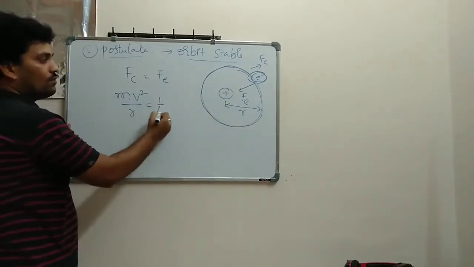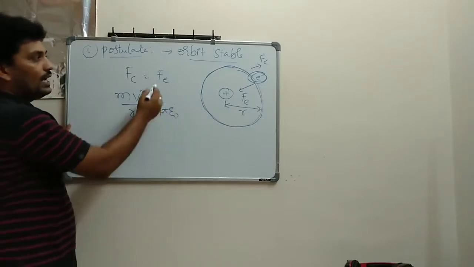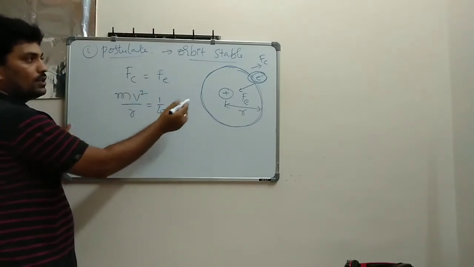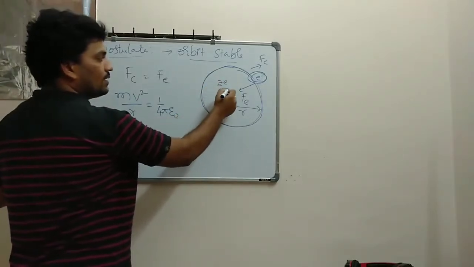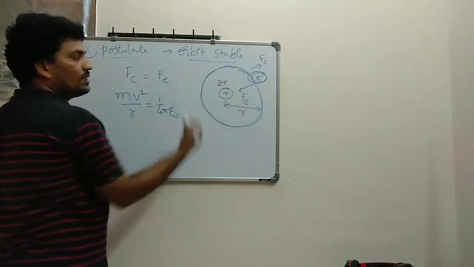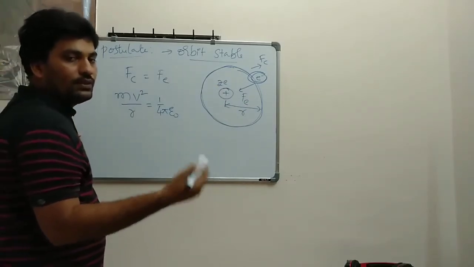I can take 1 by 4 pi epsilon naught, and the charges: the nucleus I am going to represent with Ze. Z means, as you know already, the atomic number of that atom.